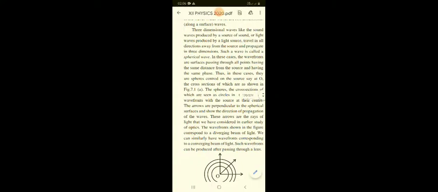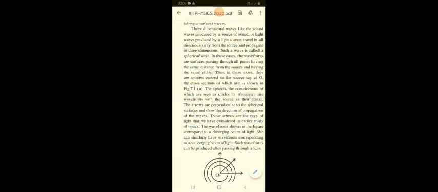They are called wavefronts, with the source at their center. The arrows are perpendicular to the spherical surface and show the direction of propagation. These arrows are the rays of light that we considered in the earlier study of optics. The wavefront shown in the figure corresponds to a diverging beam of light.